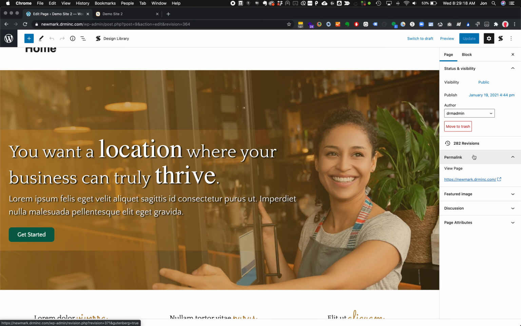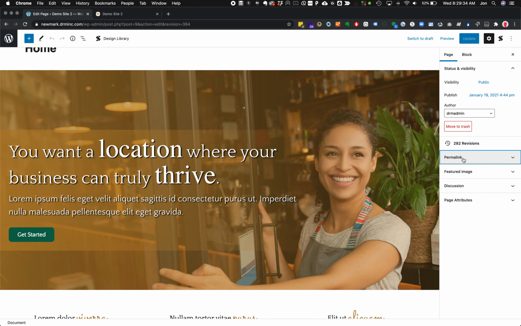This is super powerful because it lets you know that you can get in there, work on your site, and not have to worry about breaking things. You can get in there, you can play, and know that you can always roll back a version.